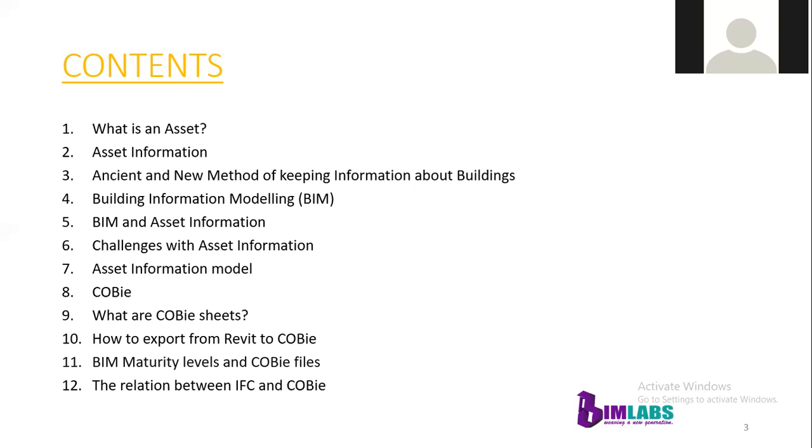What is the difference between BIM and asset information? Is there any connection between them? Then, what are the challenges in asset information? Then, the asset information model: what is AIM? Then, what are COBie files? What are the COBie sheets? How to export Revit to COBie files? Then, BIM maturity levels and the COBie files. The last content will include the relation between IFC files and COBie files.